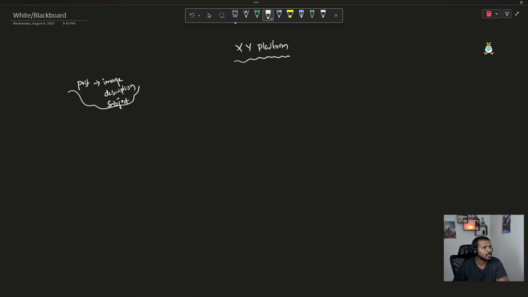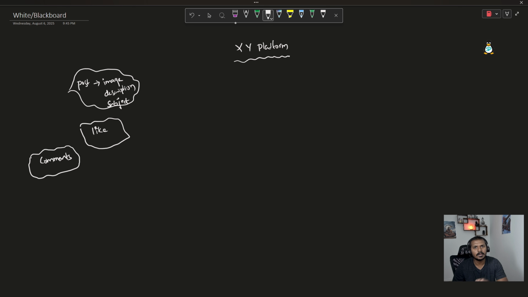Let's assume this is one capability, and the second capability is, let's say you posted some picture so that your friends can like that picture, or if your friends are posting some picture, you will have the capability of liking that picture. The third capability is maybe we can enable comments. Whenever you see some picture, you can write some comments for that picture and then post it. Let's assume that these are the key features in this particular platform.